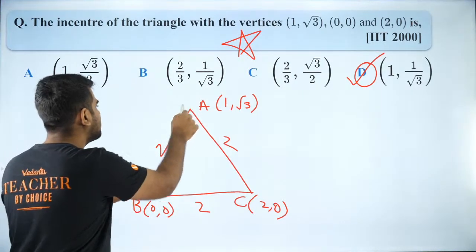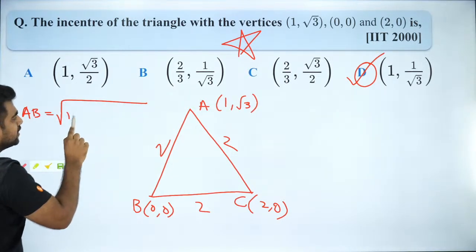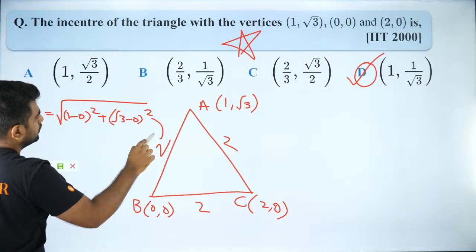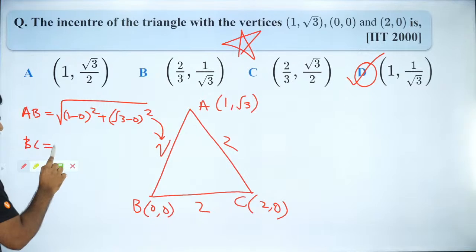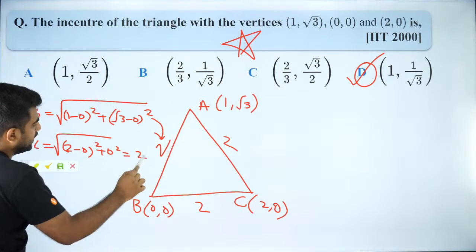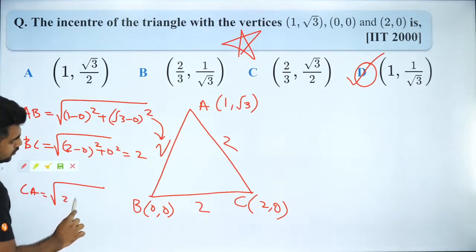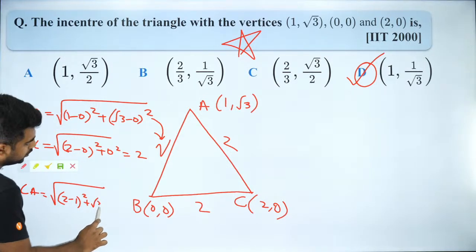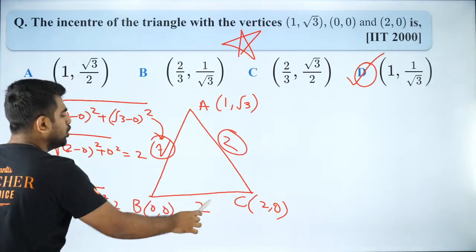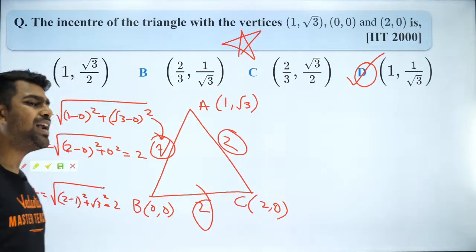Distance formula. Use distance formula. AB is equal to what? Guys, I hope you are all fast at this. You should not be slow. And BC is equal to root of 2 minus 0 the whole square plus 0 square. Again 2. And then CA is also equal to root of 2 minus 1 the whole square plus root 3 square. It's equal to 2. So since all of them are 2, 2 and 2, it is an equilateral triangle.